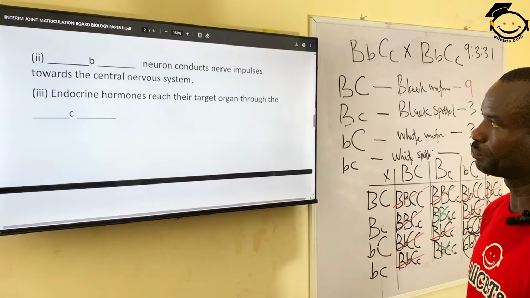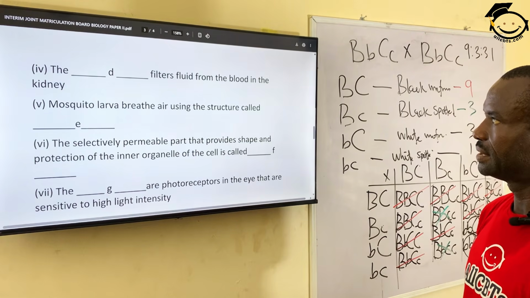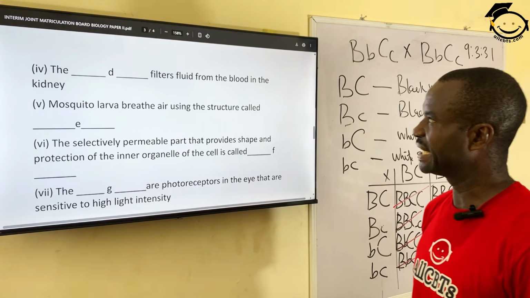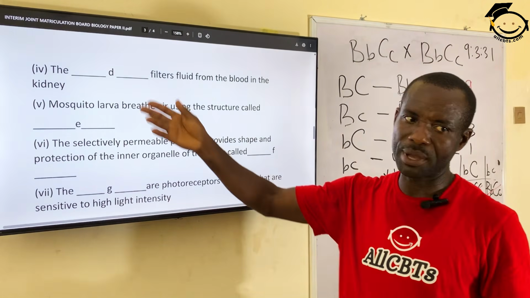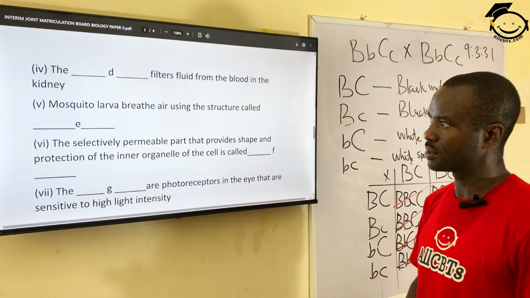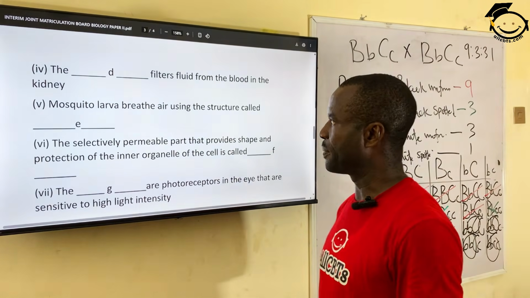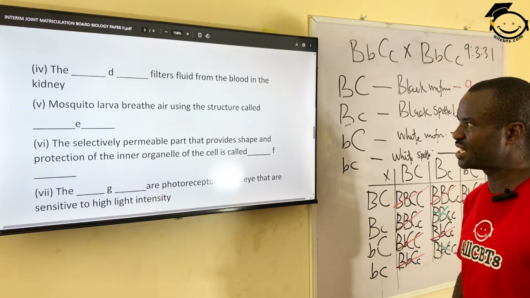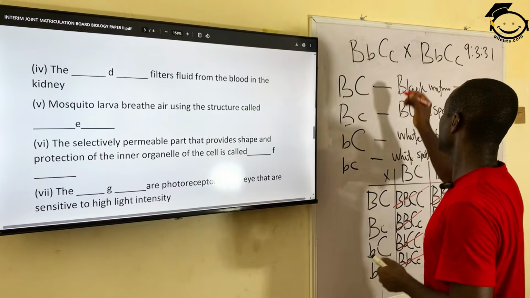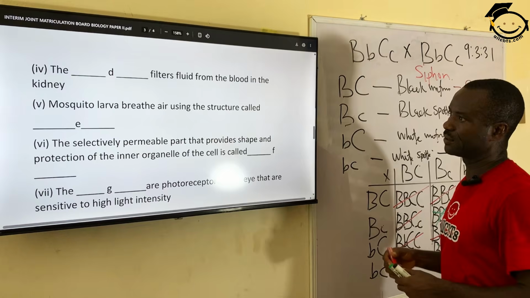Yes, the next. The dash filters fluid from the blood in the kidney. That which filters is called glomerulus. Glomerulus filters the fluid in the blood. Glomerulus. Number 5, mosquito larvae breathe air using the structure called siphon. Siphon is spelled S-I-P-H-O-N. Siphon.